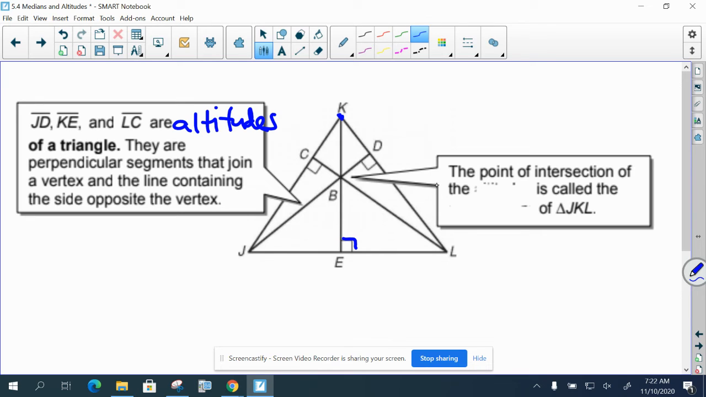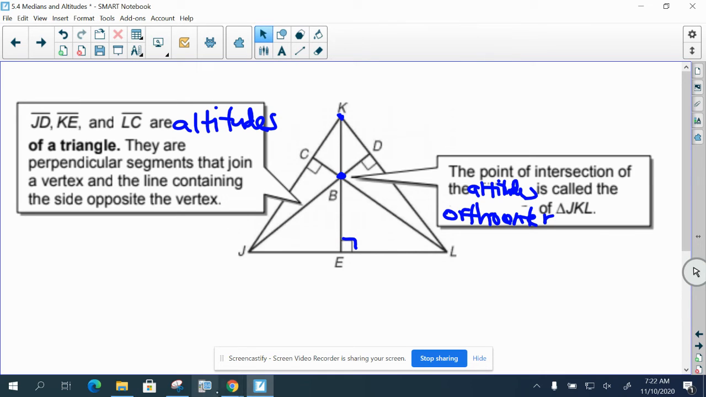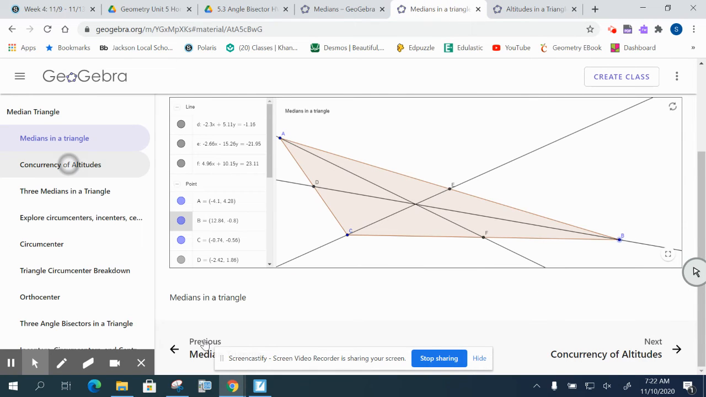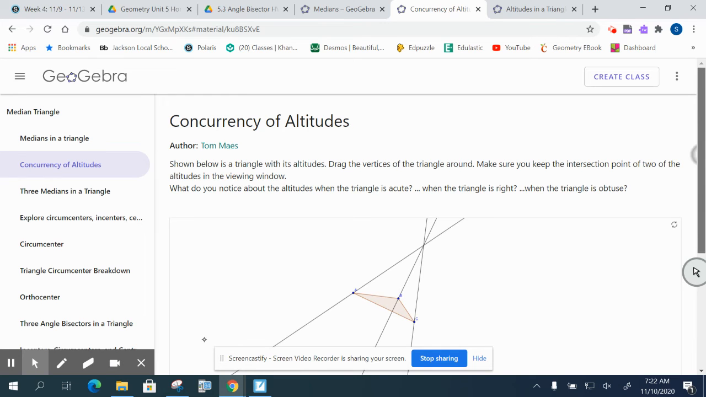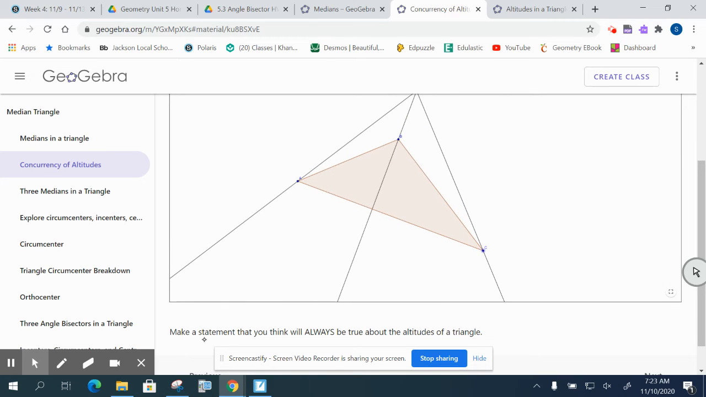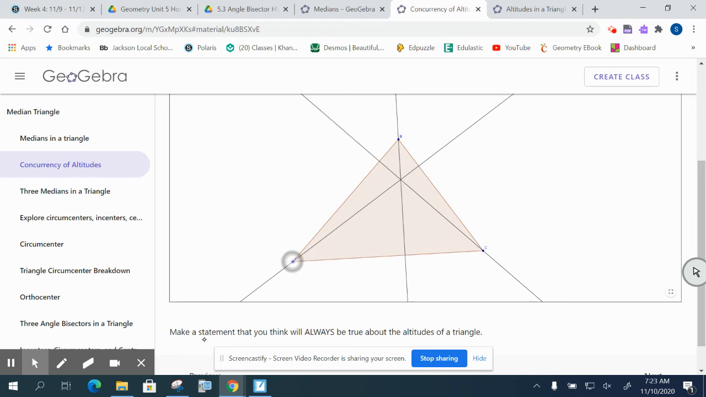And then the point of intersection of the altitudes is called the orthocenter. Okay, so this would be called orthocenter. So let's take a look at the applet for that one. Actually, I kind of like how this one is, so we'll just go with this one. Try not to give away the answer here. All right, so we've got an acute triangle, and we've got altitudes, and the orthocenter lies inside.